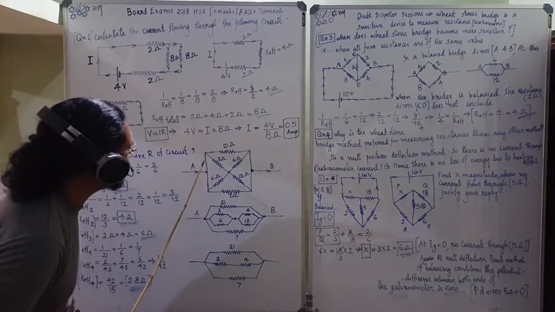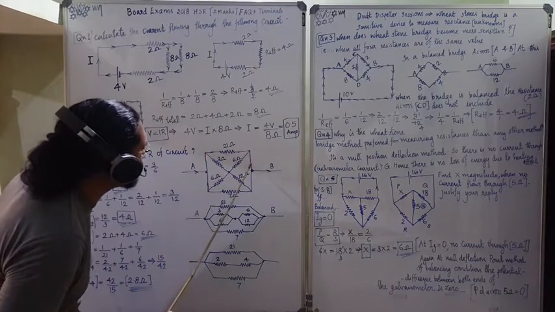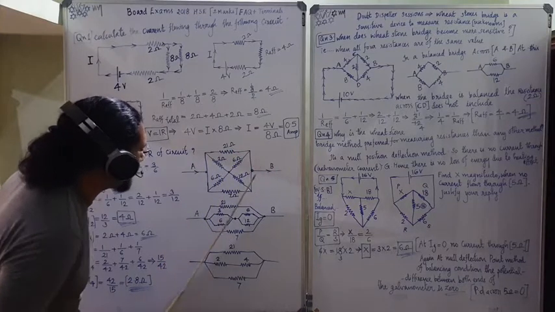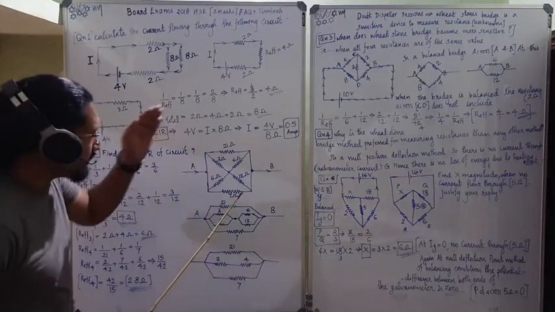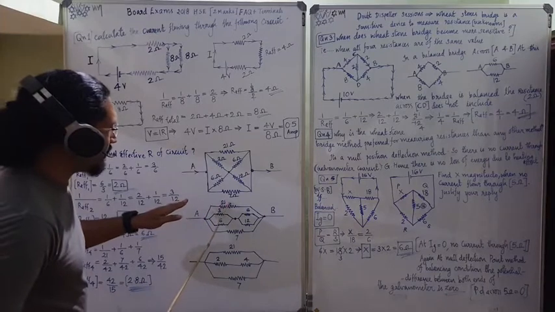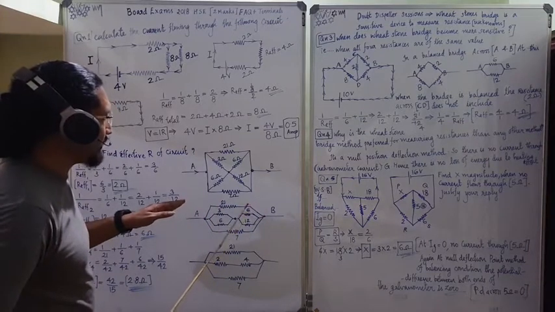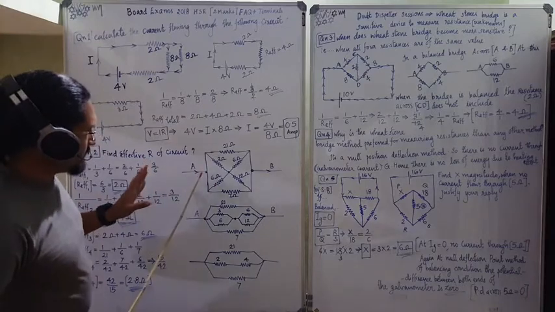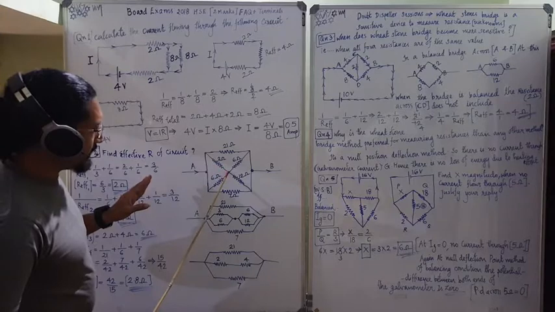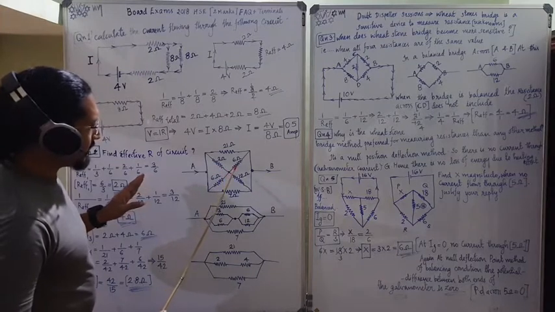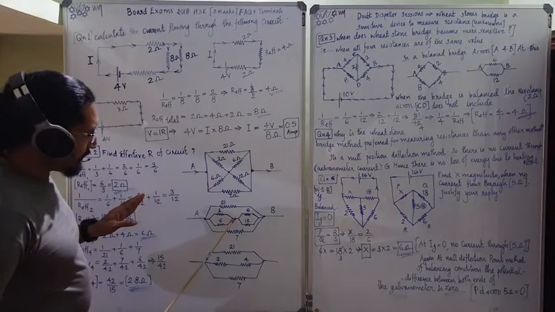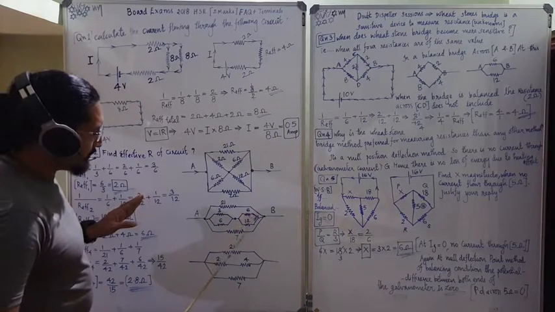When we look at the periphery, 2 ohm is connected to A, and then again 21 ohm and then B. I can reduce this figure into a simple form, that is A, 21 ohm and then to B. Then again A to 3 ohm, a joint, and then 6 ohm, then B.